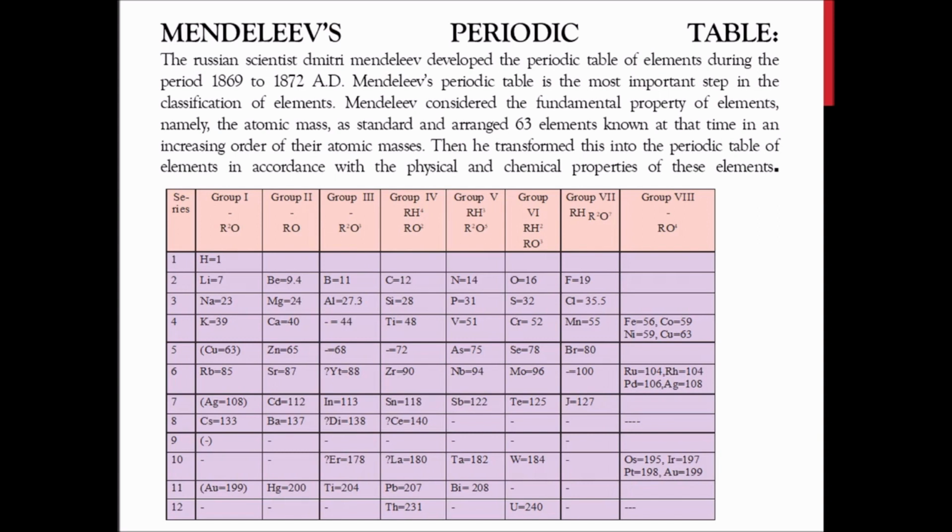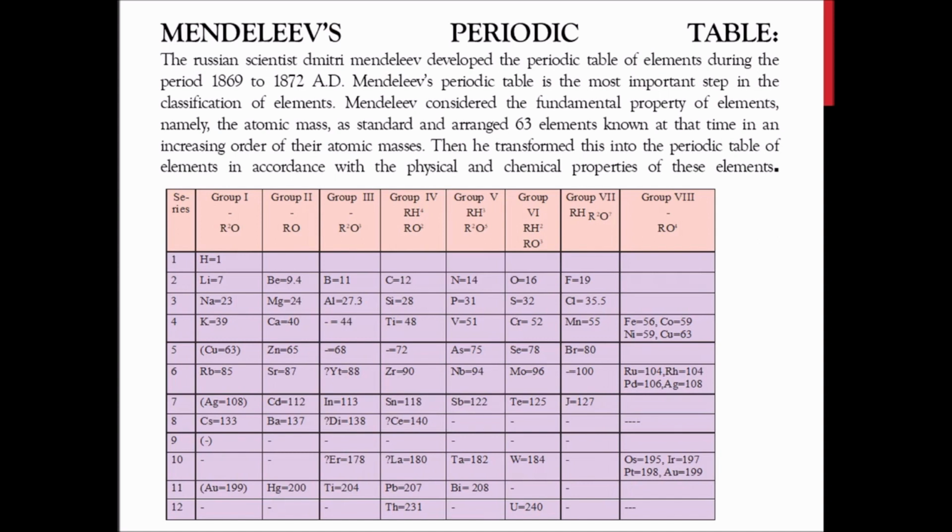It was a very fantastic breakthrough. Up till that time 63 elements were known, and he arranged them in increasing order of their atomic masses. Then he transformed this into a periodic table in accordance with their physical and chemical properties. It was very interesting.